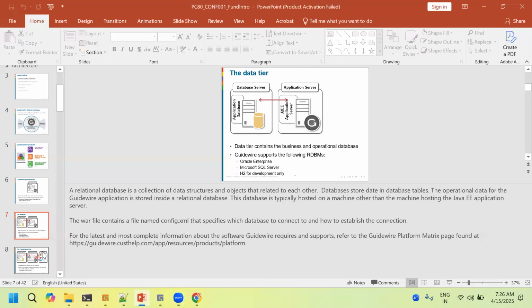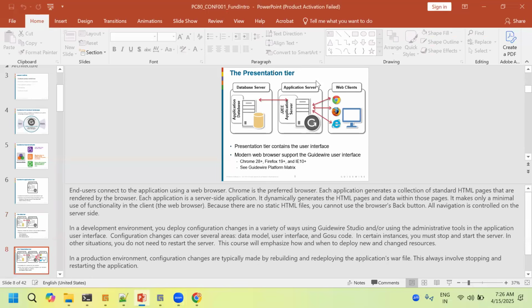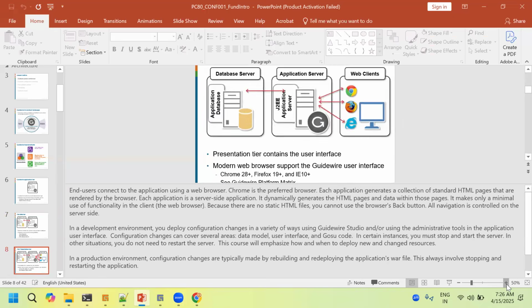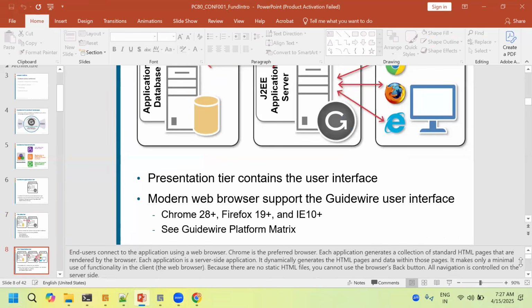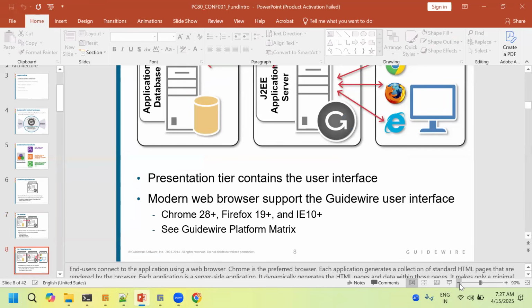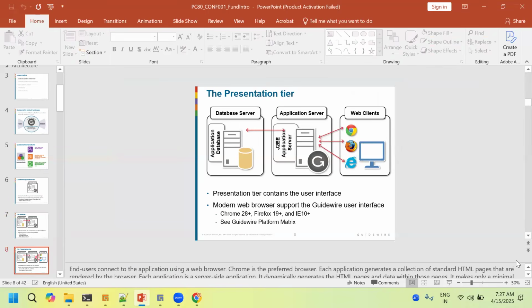So next is the presentation tier. See, the presentation tier is a visualization for our understanding. This diagram goes into it. I think we don't need these explanations now. Once you get the slides, you can go through these explanations. I can explain these things.